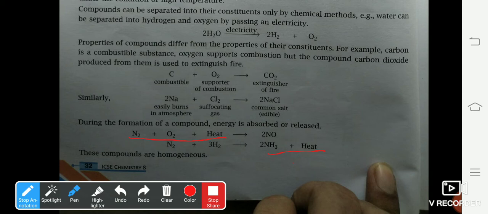and it is exothermic. Here, the examples of endothermic and exothermic reactions are given as N2 plus O2, that is nitrogen plus oxygen, gives you nitrogen monoxide. This is a poisonous gas. This is an atmospheric pollutant or air pollutant. At the same time, you can see nitrogen combines with hydrogen to form ammonia. That is N2 plus 3H2 gives you 2NH3, ammonia, and a lot of heat is liberated. Here, the first example is of an endothermic reaction, and the second example is of an exothermic reaction.